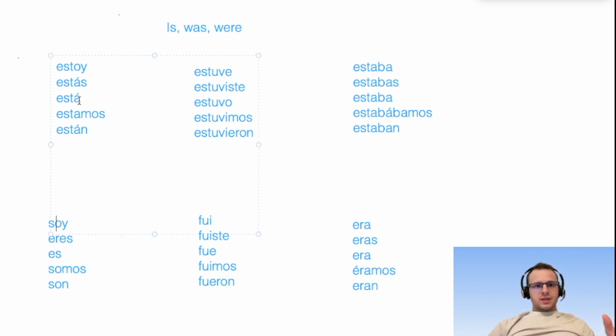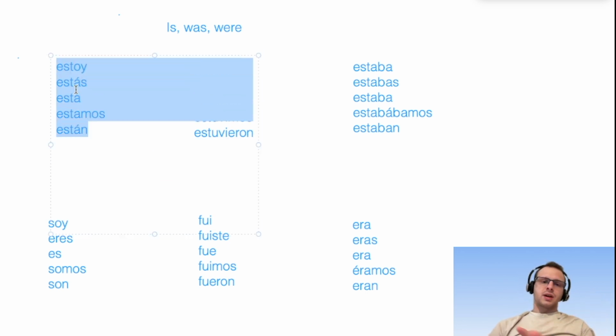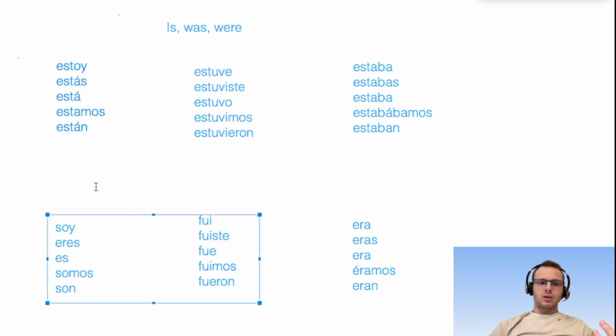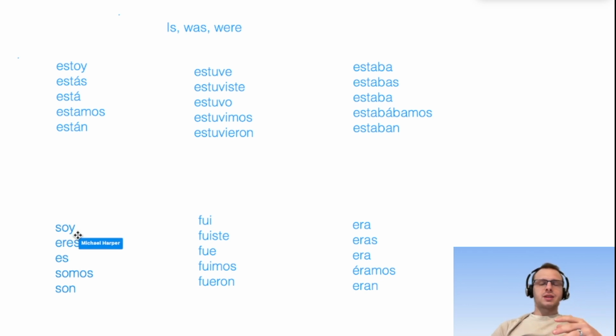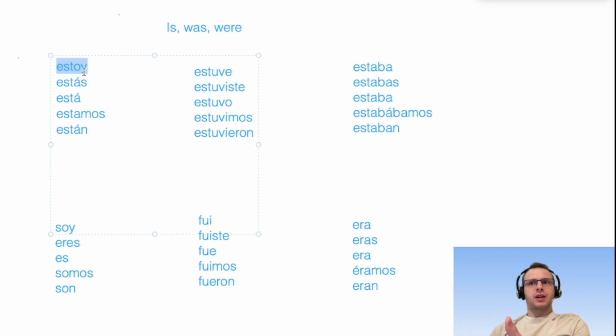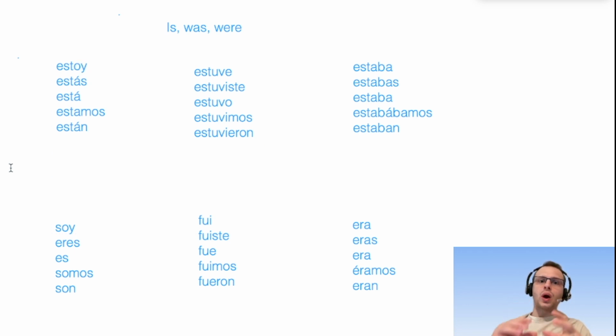Anyways, we've got present. So I am using estar: I am, you are, he, she, we are, etc. And this is the same exact thing, just using ser. And remember, just a brief breakdown: they say ser is for more permanent things. I like to think of ser as just what something literally is. I am a singer. It's what I am. But I am sick, or I am here right now, those things are temporary, those things are location. That's estar. Whenever you're describing what something actually is, you're going to use ser.